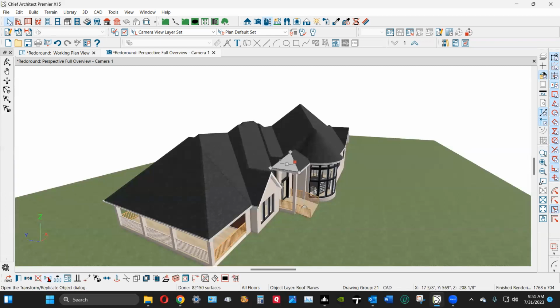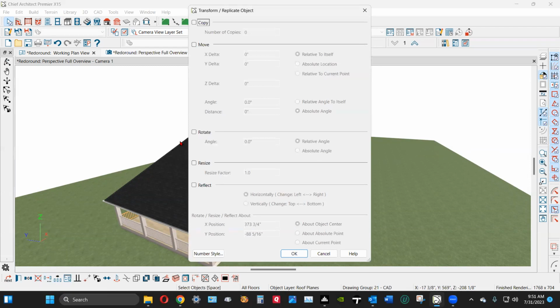you can move them precisely with the transform replicate tool. Select an object, open this dialog, and you can move it up and down, left to right. That's minus X or plus X, plus Y or minus Y. That's in plan view, that's up screen or down screen. And then X is left to right on screen in plan view. And the Z is for straight up or straight down. Okay? Practice with that.